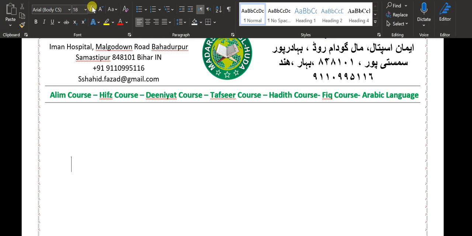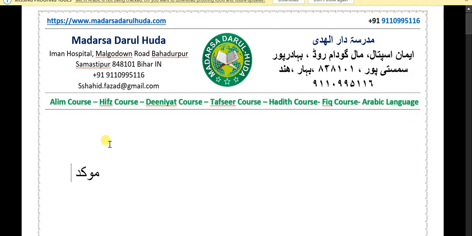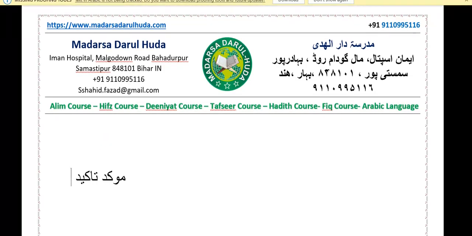Today in this class we are going to learn the second chapter, or we can say second category of tabe. The topic for our today lesson is Muakkad and Takid. What is Muakkad and Takid? To understand this Muakkad and Takid, first let's recall the basic concept of Tawabe chapter.